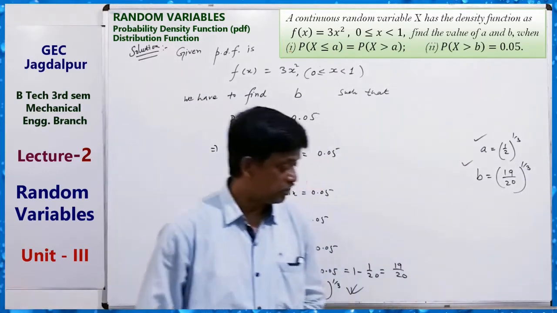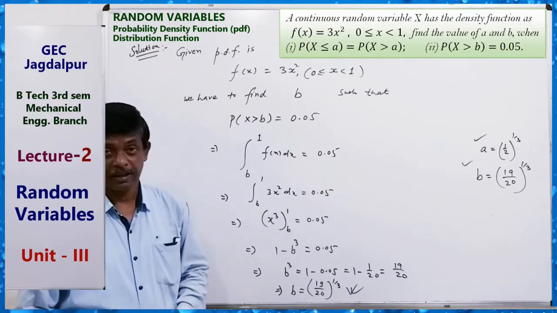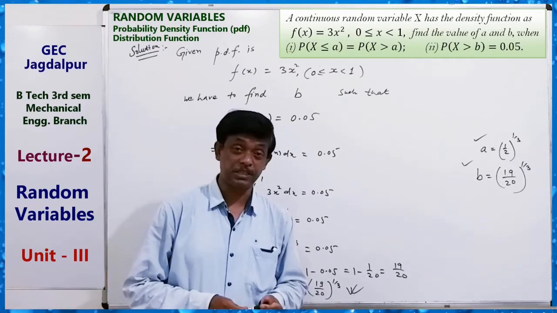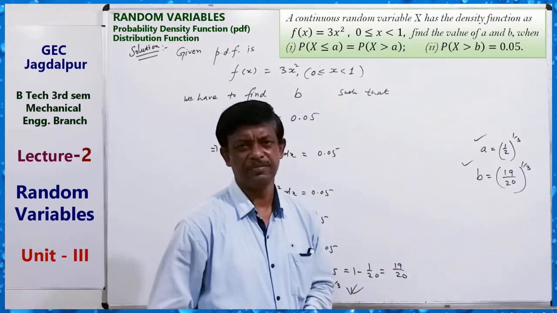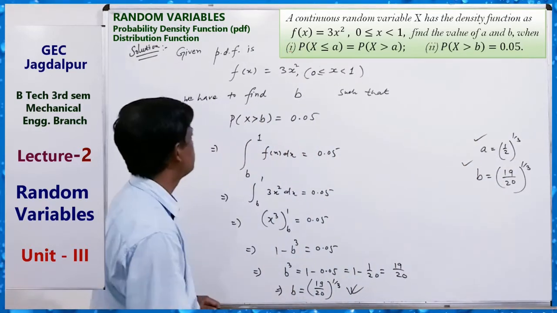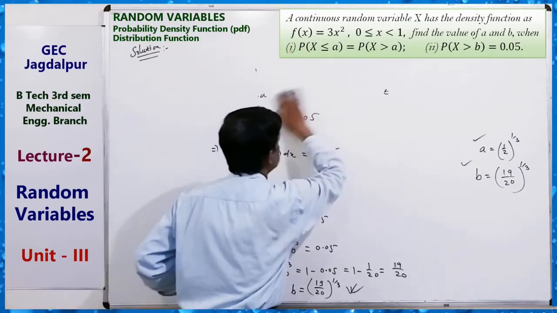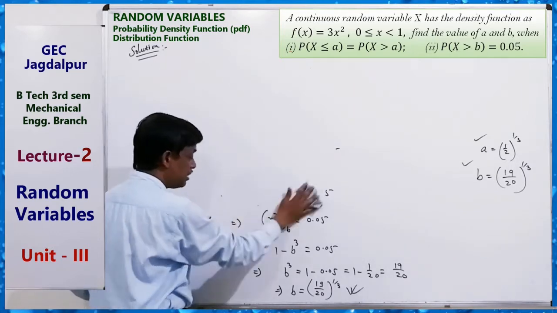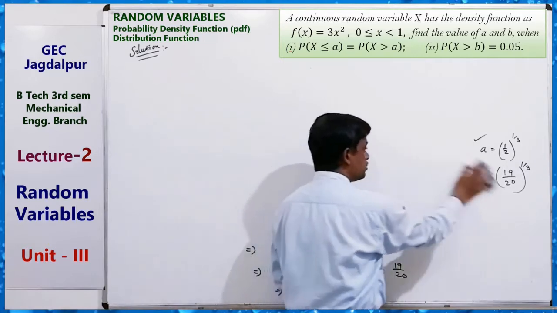Now we have to discuss mean, variance, and expectation. There is a very simple formula for finding the mathematical expectation of a random variable or probability distribution. A probability distribution means there is a random variable and it takes some values.